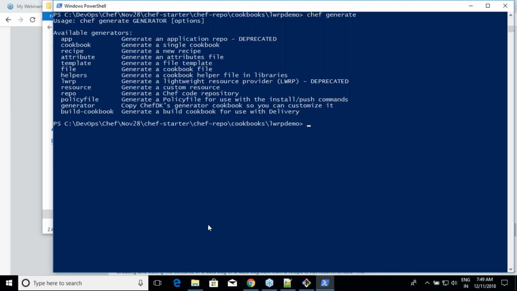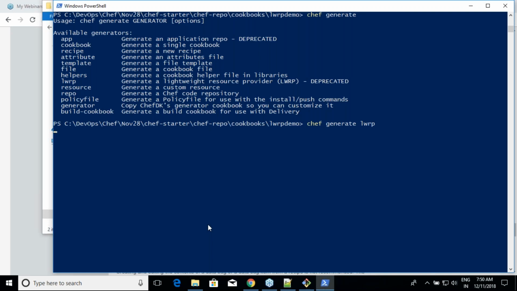Resource was an older way of doing the same thing. LWRP is an easier and more refined way of writing your own custom resource. Both are good, but LWRP is something people prefer these days. So let me go ahead and generate chef generate LWRP.